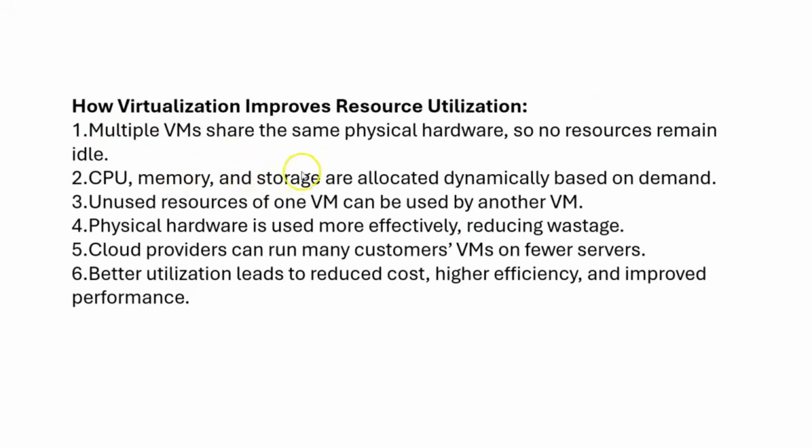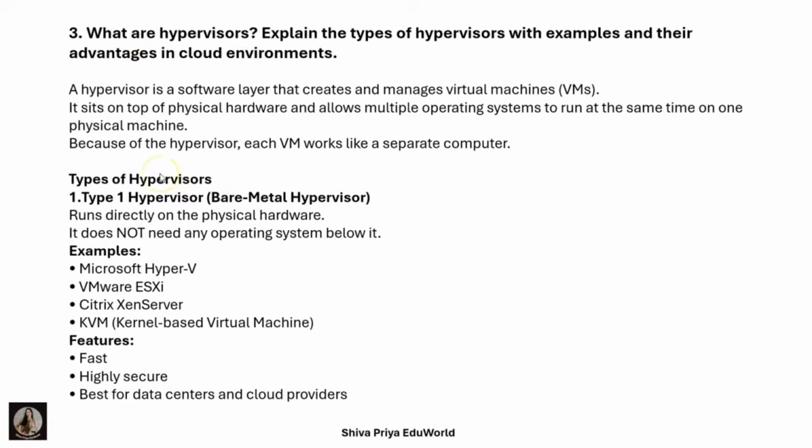CPU, memory and storage are allocated dynamically based on demand, and unused resources of one virtual machine can be used by another. That's why resource allocation improves resource utilization. Physical hardware is used more effectively, reducing waste. Cloud providers can run many customers' VMs on fewer servers. Better utilization leads to reduced costs, higher efficiency and improved performance. So I can say that virtualization improves resource utilization. Clear with this question? Let us move to the next one.